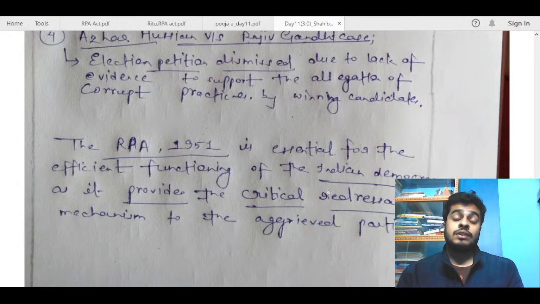So overall, since your content is quite rich, you will get 4 out of 4.5 out of 15. But I think you can arrange your points better and also try to be more holistic by including the provisions other than the RPA Act also. That will improve the dimensions in your answer. Like you can talk about the constitutional and anti-defection provisions also.